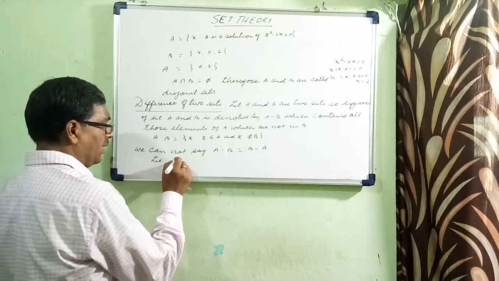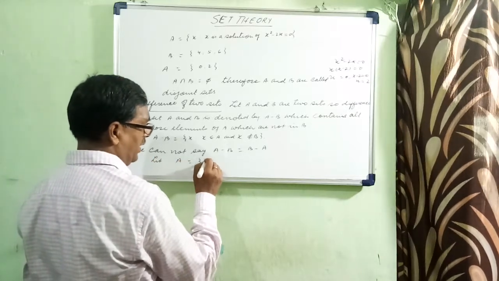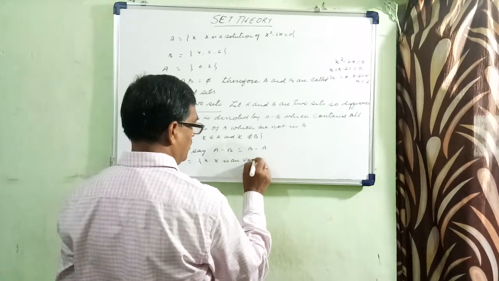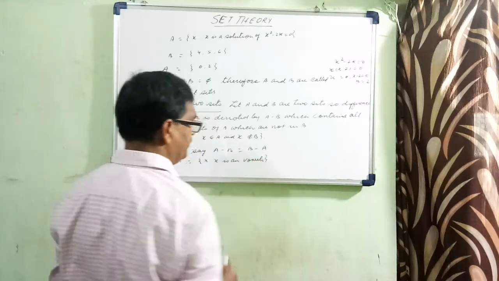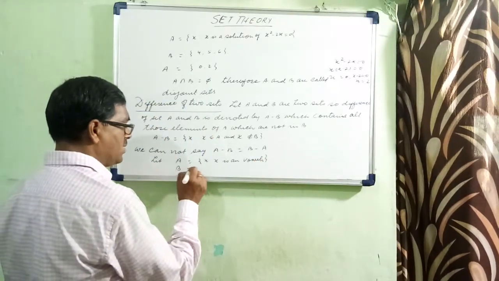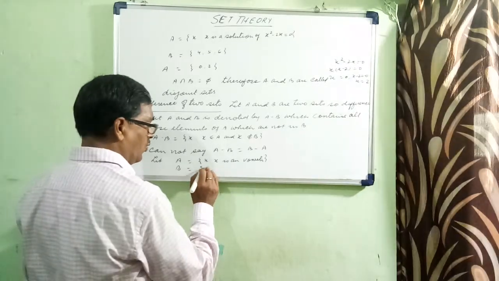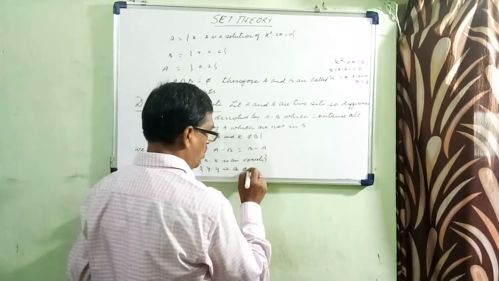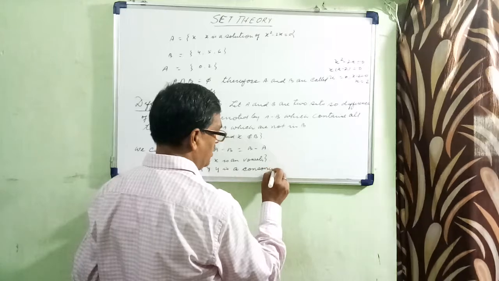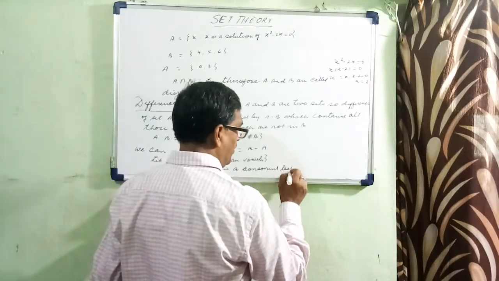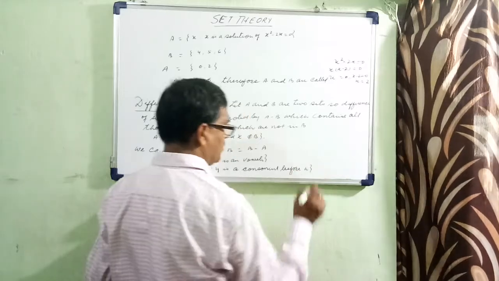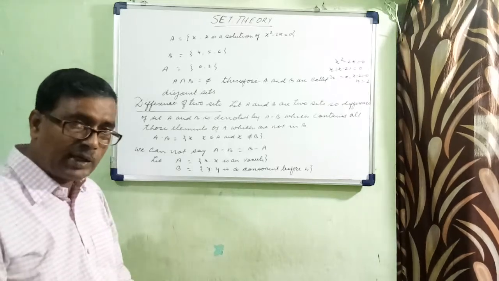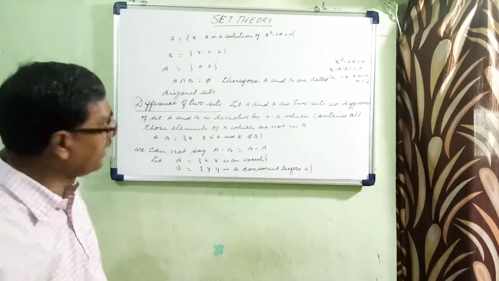Let A be {x such that x is a vowel}, and B be {y such that y is an alphabet before H}. Let us collect all the elements of A and B, and then we can compare A minus B as well as B minus A.